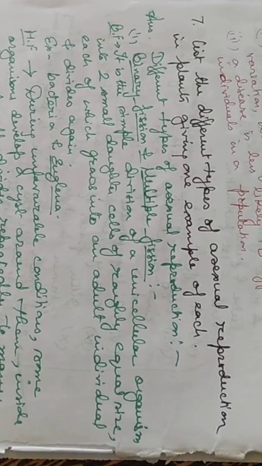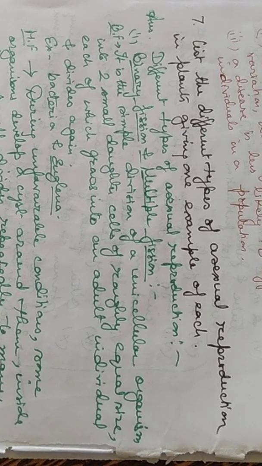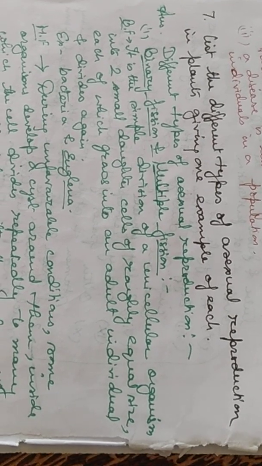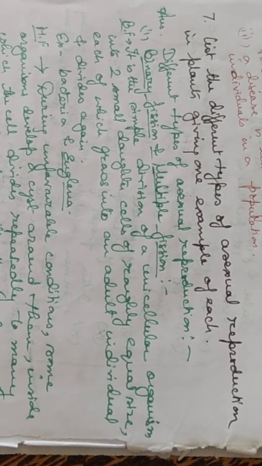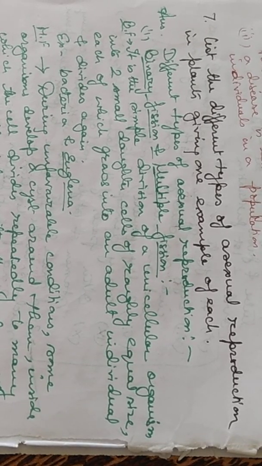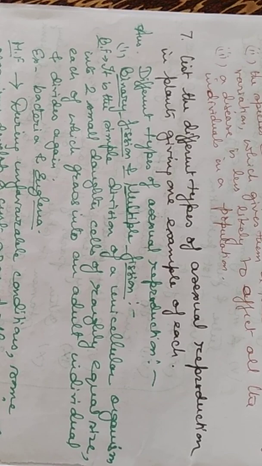Then let us come to the seventh question: list the different types of asexual reproduction in plants, giving one example of each. In asexual reproduction there are certain types: binary fission, multiple fission, budding, fragmentation, spore formation and vegetative propagation. First we come to binary fission.